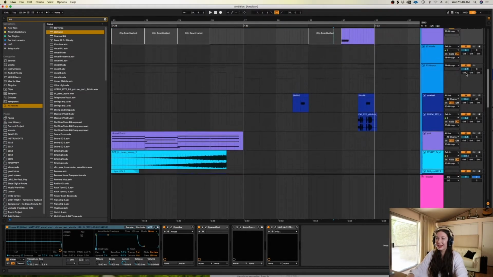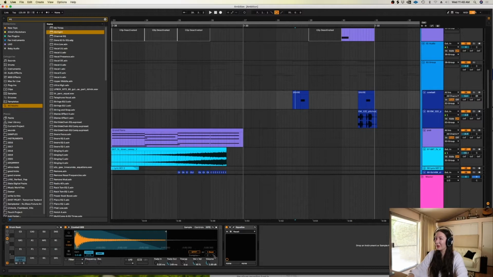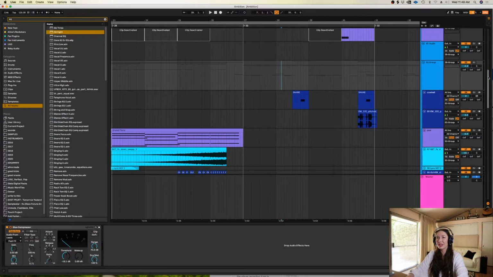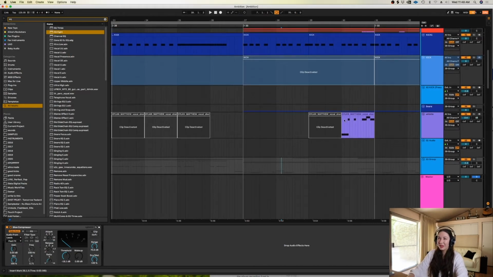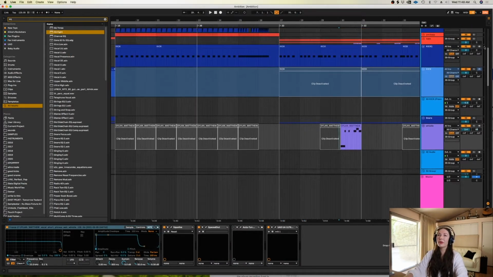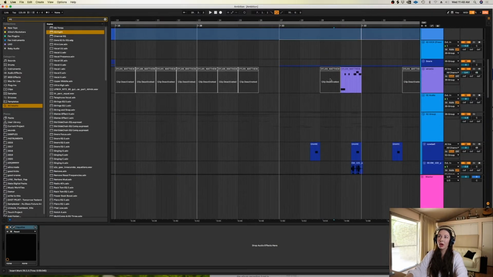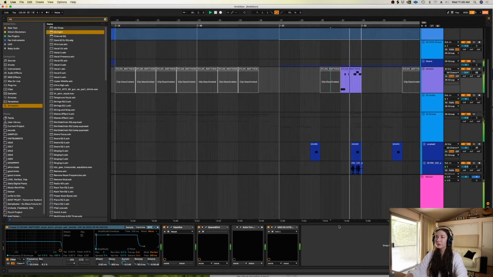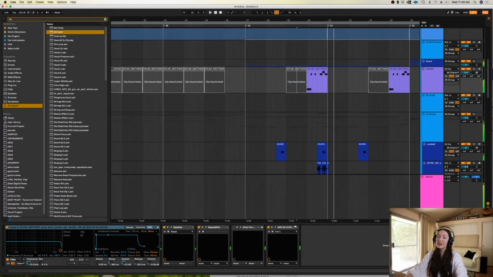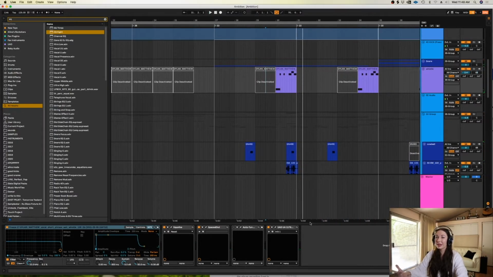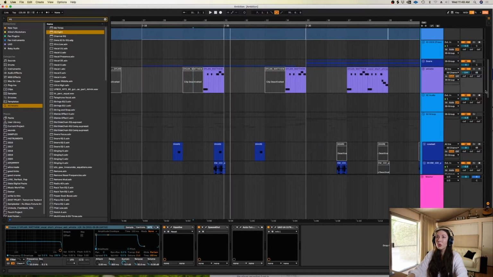So here, I'm already hearing that I want that cowbell up, honey. I want it really up. I really like it. But it's also hard listening without the top line, because I could hear it with the top line and be like, oh no, it's getting in the way of the top line, get rid of it. So it is funny. Another thing about this chorus section is that I definitely start bringing back the whistle on this fourth bar here, because I'm trying to get that motif into people's heads subliminally. So that's the mood here.